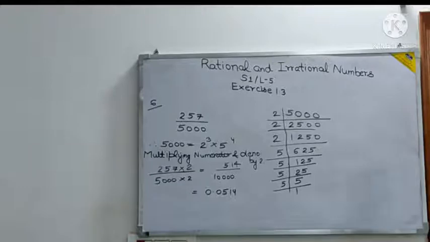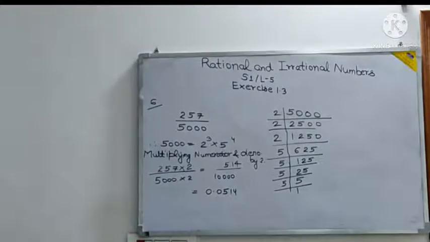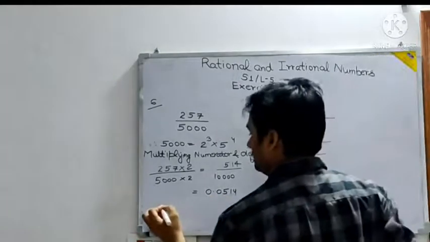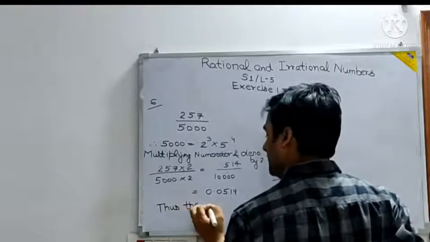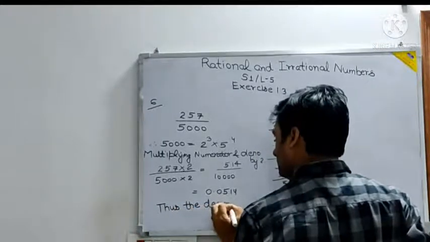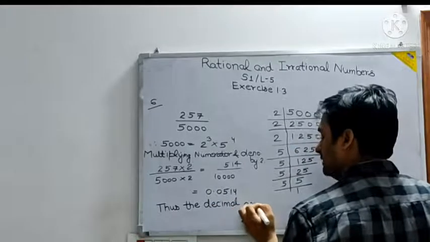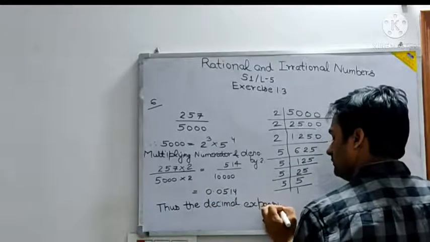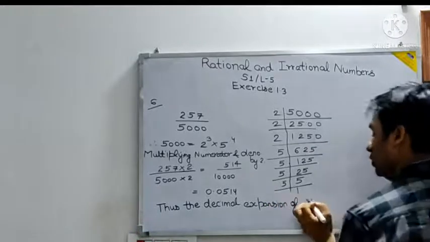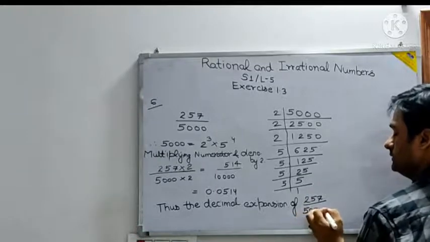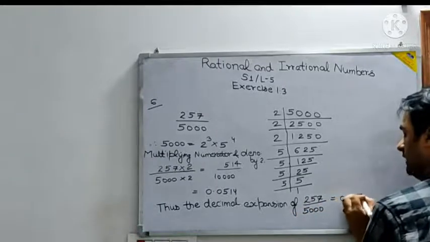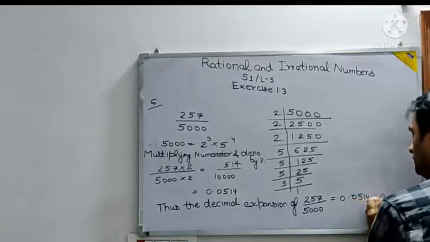0.0514. That is the correct answer. That means here 0.0514 is the decimal expansion. What to write? Thus, the decimal expansion of 257 upon 5000 is equal to 0.0514. That is the answer.